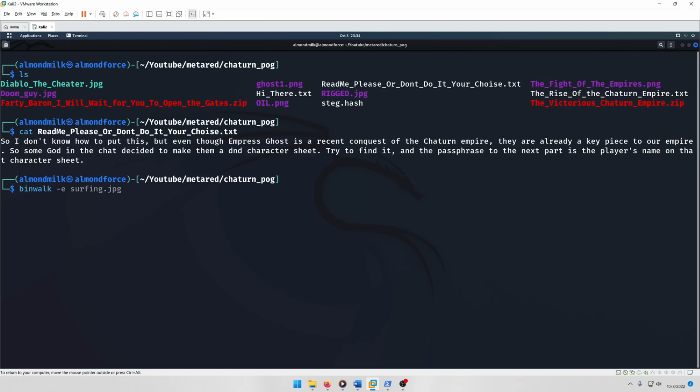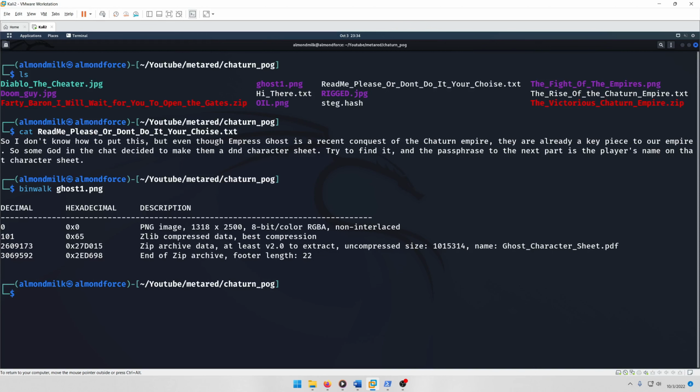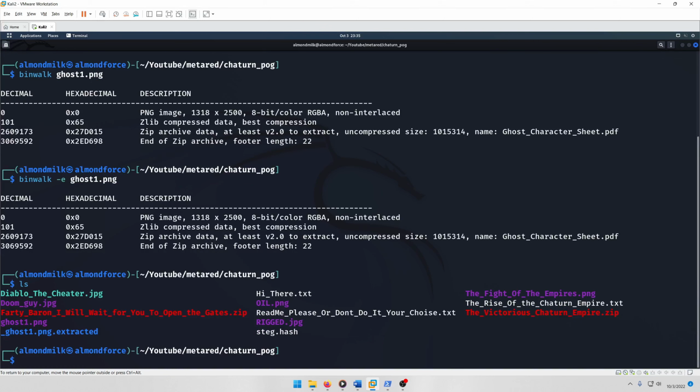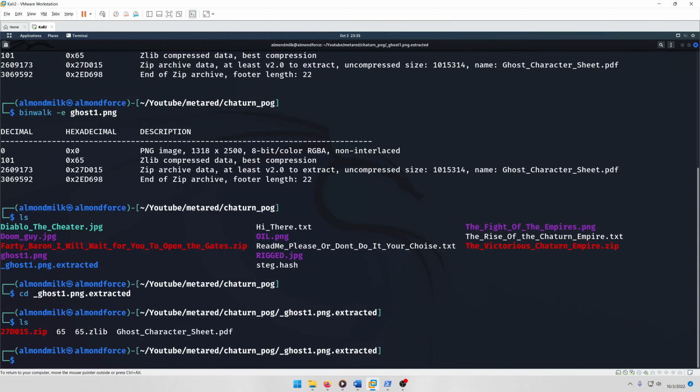So let's run binwalk on ghost1. And we see that we have a zip archive in there somewhere. So let's try running binwalk -e on it. And now we have an extracted ghost1.png directory, so let's go in there. And there's a PDF file.